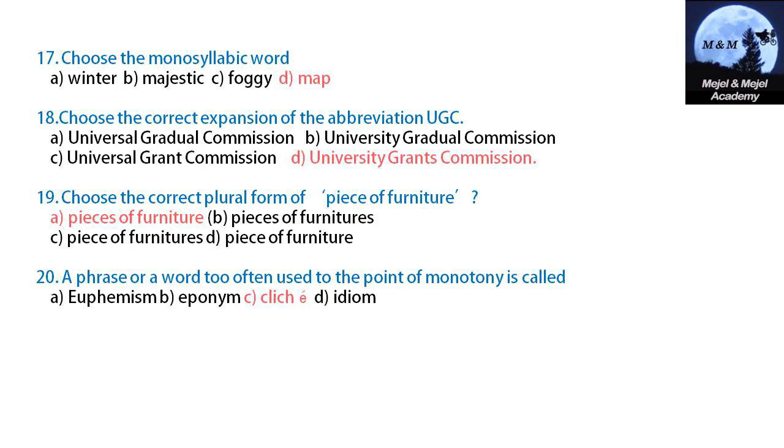Choose a monosyllabic word. Very simple. Choose a correct expansion of the abbreviation UGC. It is University Grants Commission. Choose a correct plural form of piece of furniture. We know furniture has no plural, there is no furnitures. But piece has a plural. Therefore it is pieces of furniture. Here also you should not write pieces of furnitures, it is pieces of furniture. A phrase or word too often used to the point of monotony is called cliche. Cliche is the British pronunciation, and cliche is the American pronunciation.